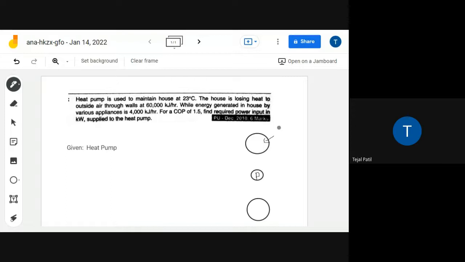This is the heat source. बाकी लोग आप लोग भी ड्रॉ कर सकते हो. Okay, try to draw it. Which is at temperature T2, and I'm giving here, this is the heat sink, which is at temperature T1.